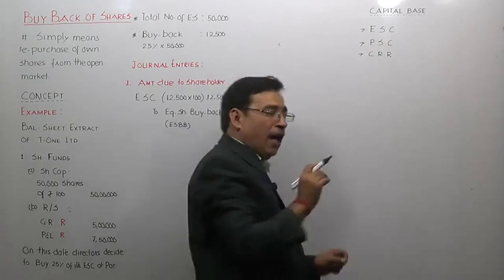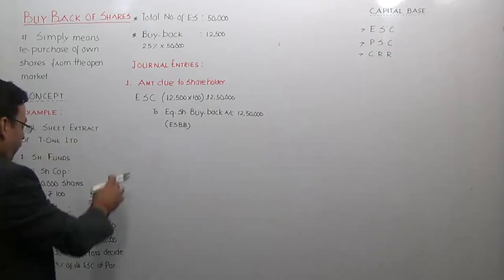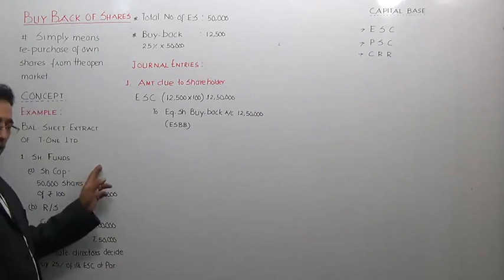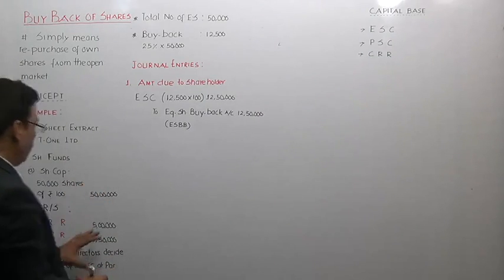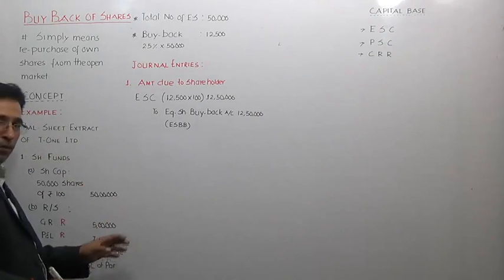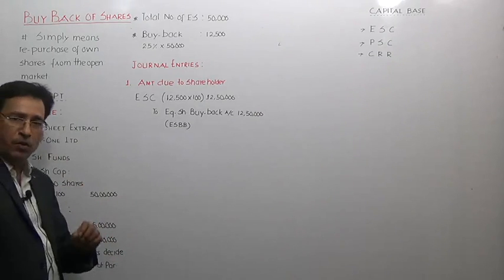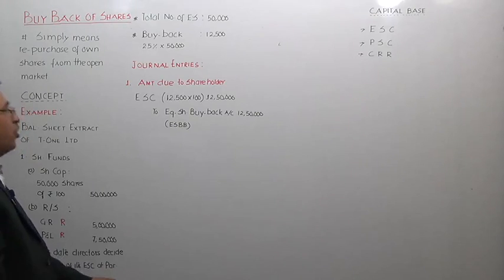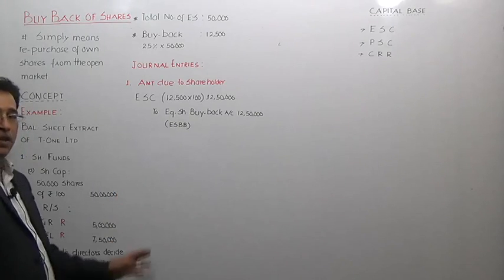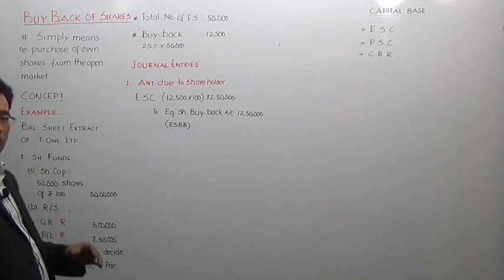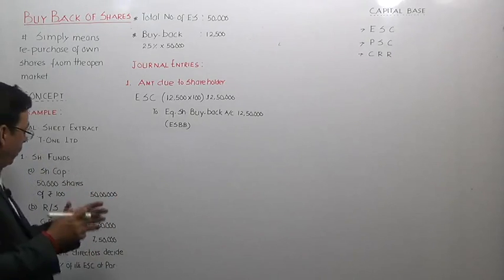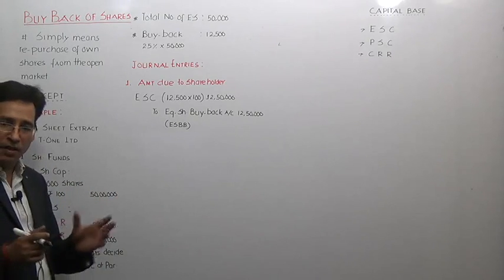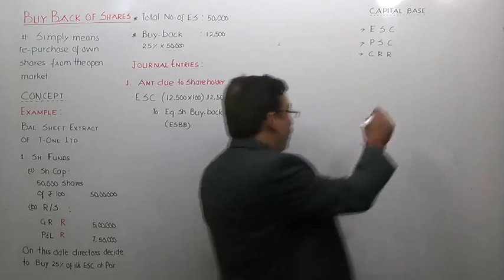Correct? Now, suppose I give you this balance sheet, this is the original balance sheet which is given to you. This is a demonstration problem. Now, if I would ask you, as per this balance sheet, could you tell me what is the capital base of T1 Limited? Obviously, you will give me the answer within a flick of a second.